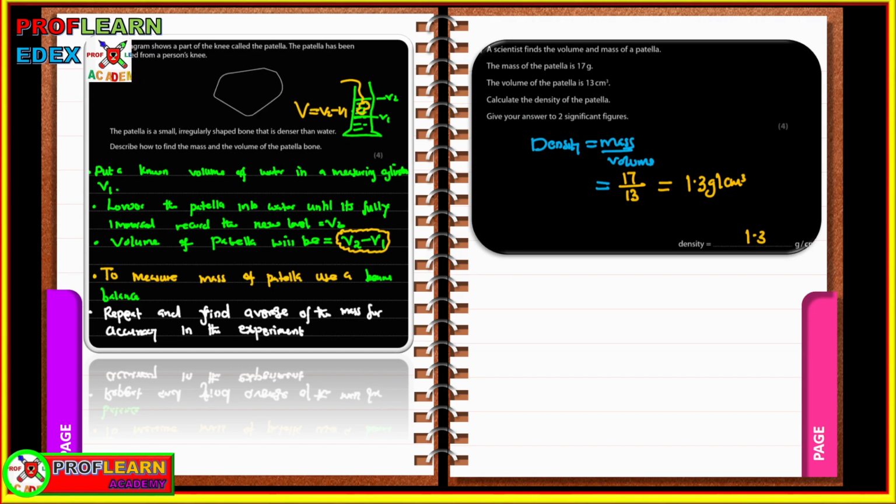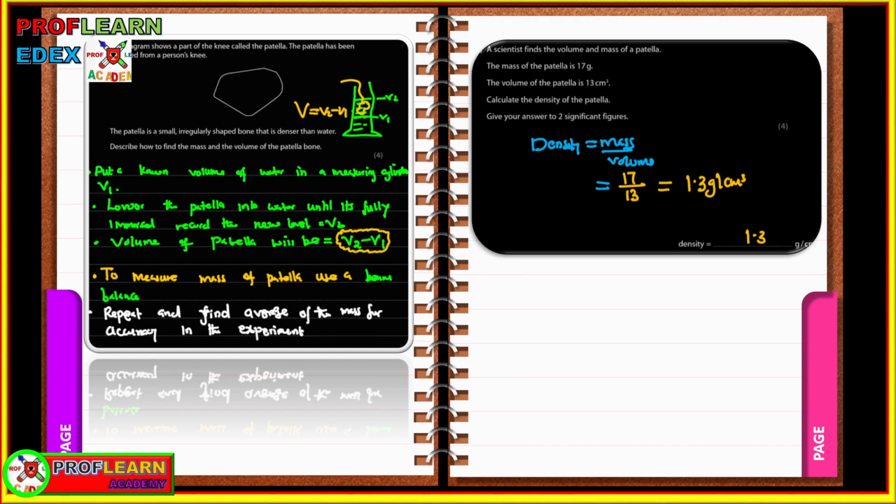There are different methods you can use, like the displacement method, whereby you place this into a cylinder that has some water, and you check the level of water before inserting the patella. You call it V1. After inserting, the patella is going to displace some water, and the level of water is going to rise, and we shall call the final volume V2. So to find the volume of the patella, we subtract V1 from V2.